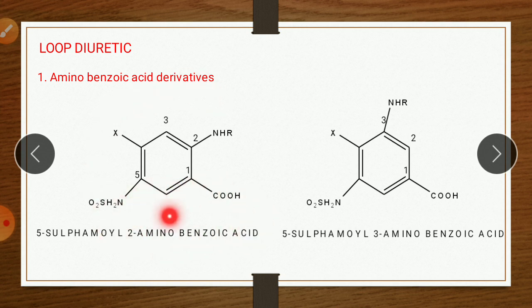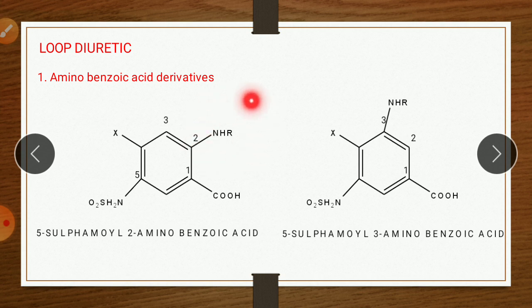In this structure, the sulfamoyl group is on the fifth position, and the amino group is on position 2, so it is a 2-amino benzoic acid. And the second subtype is 5-sulfamoyl 3-amino benzoic acid.